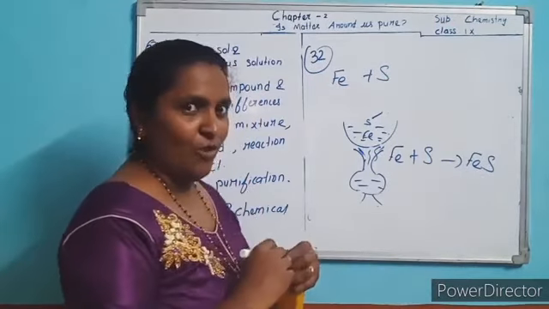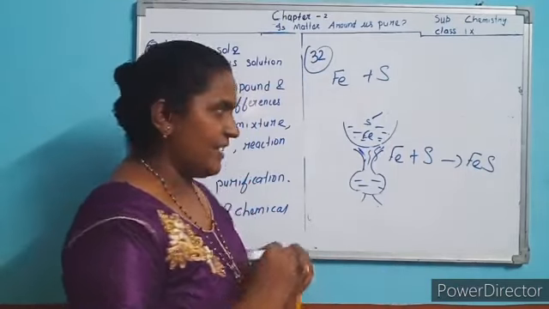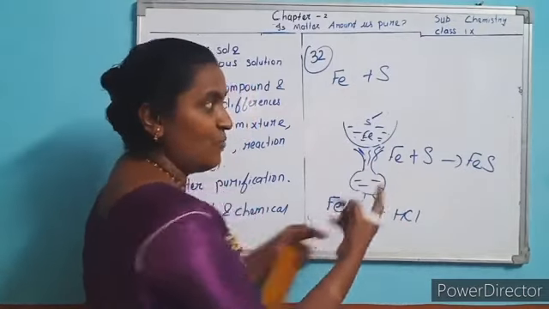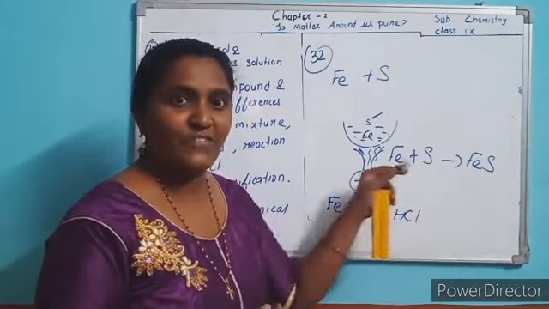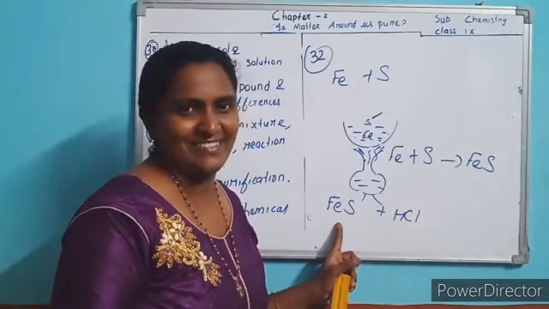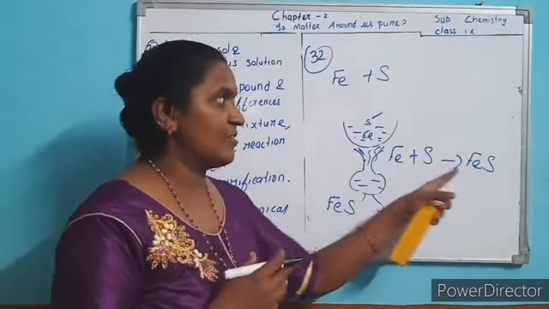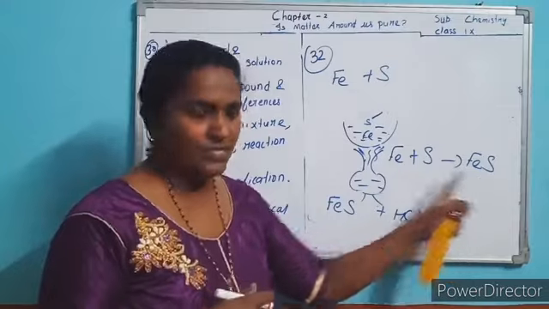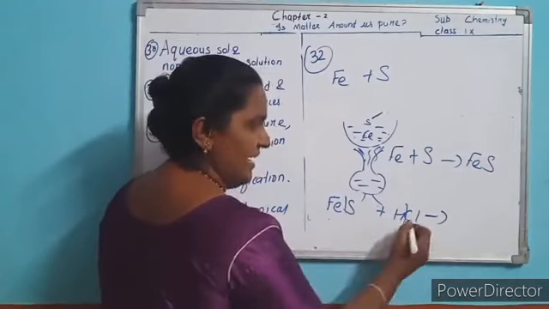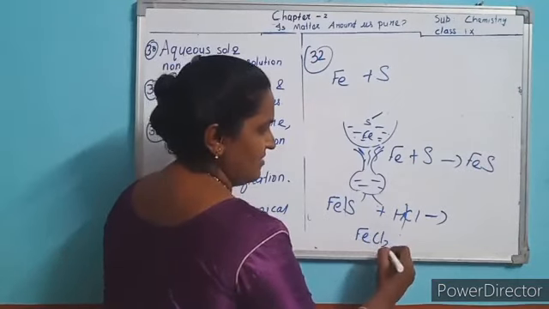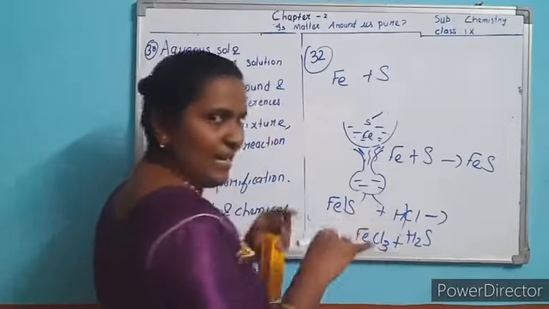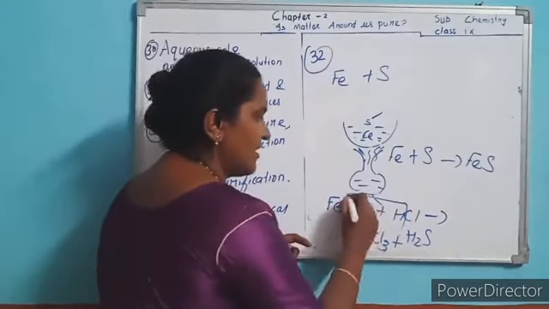Now question, what will happen on adding hydrochloric acid to this heated compound? After heating, they don't say directly iron sulfide. After heating, you will get a compound. What will happen to the compound on adding hydrochloric acid to this? So you have to imagine it is a compound. On heating, you got a compound. So the compound reacts with hydrochloric acid. You will get iron chloride plus hydrogen sulfide gas. Okay, you have to balance the equation.